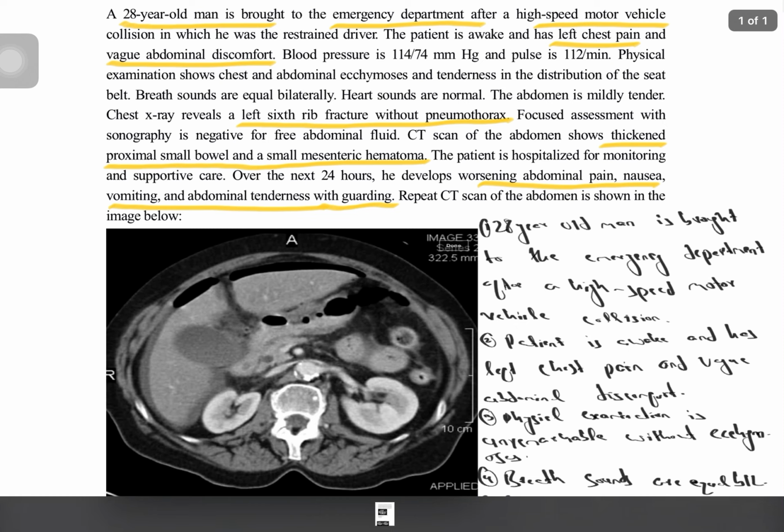Breath sounds are equal bilaterally. Heart sounds are normal. The abdomen is mildly tender. Chest X-ray reveals a left sixth rib fracture without pneumothorax. Focused assessment with sonography is negative for free abdominal fluid. CT scan of the abdomen shows thickened proximal small bowel and small mesenteric hematoma. The patient is hospitalized for monitoring and supportive care. Over the next 24 hours, he developed worsening abdominal pain, nausea, vomiting, and abdominal tenderness with guarding. Repeat CT scan of the abdomen is shown in the image below.